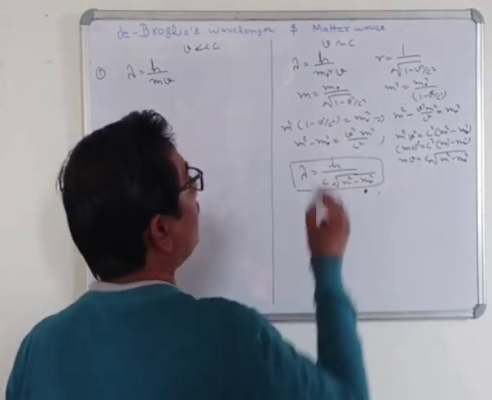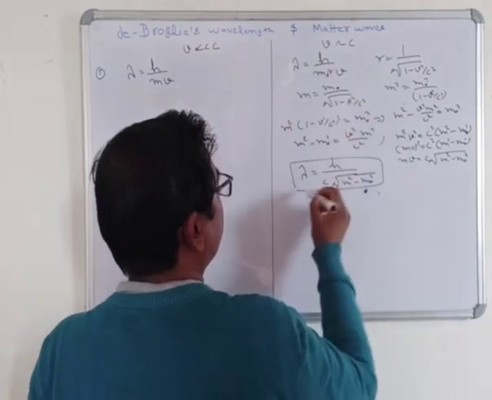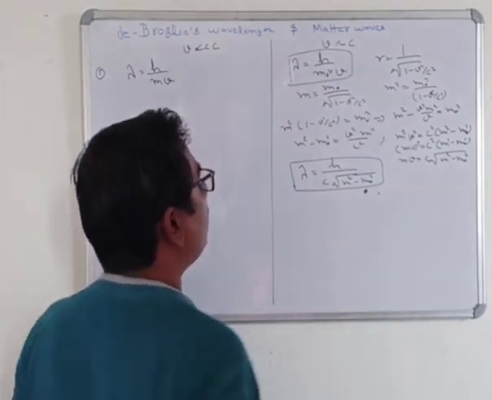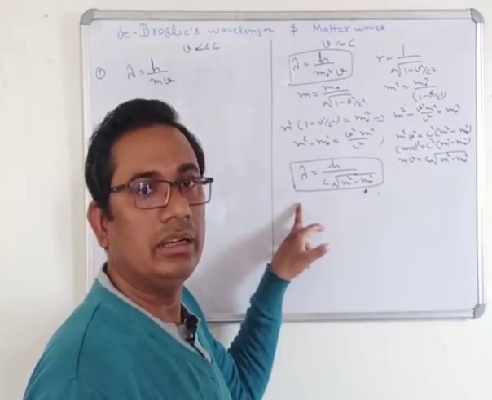It means that here is a different form of the de Broglie wavelength.